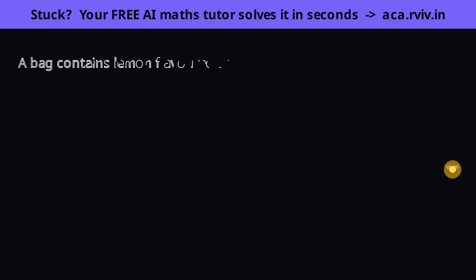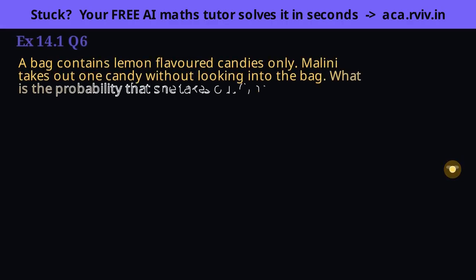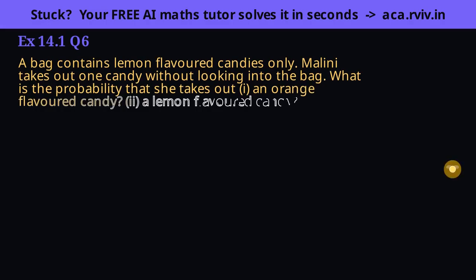A bag of only lemon candies, the perfect stage to meet the two extremes, the impossible and the sure event. Before reaching for any fraction, just picture the bag. Every candy inside is lemon. That single fact decides both answers, so let's think about what's possible rather than compute.